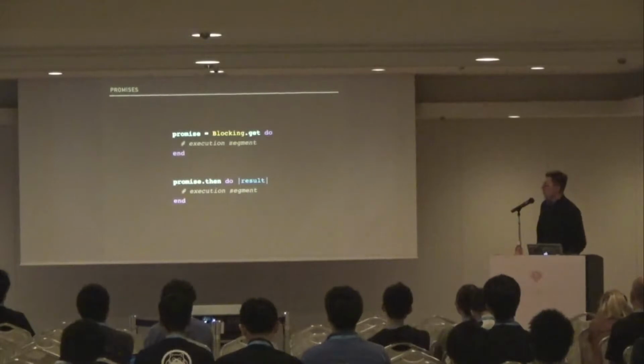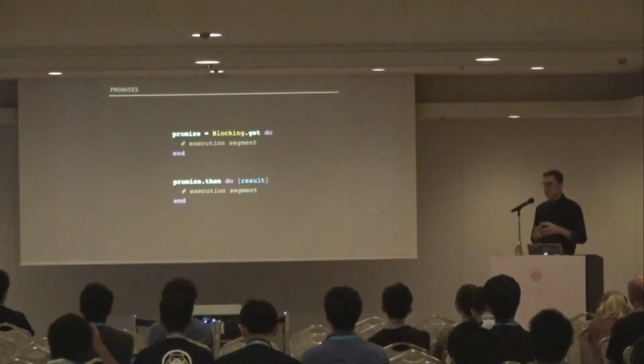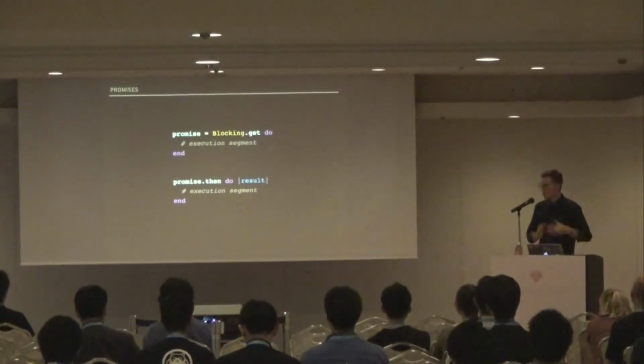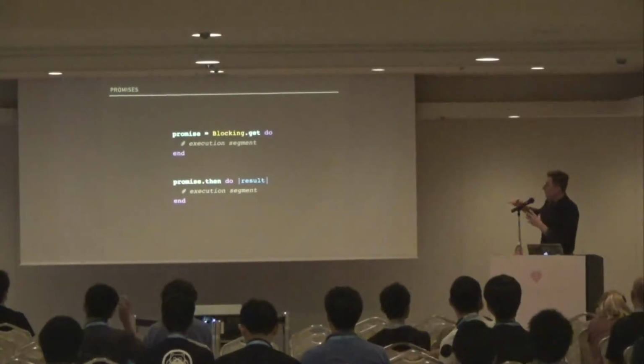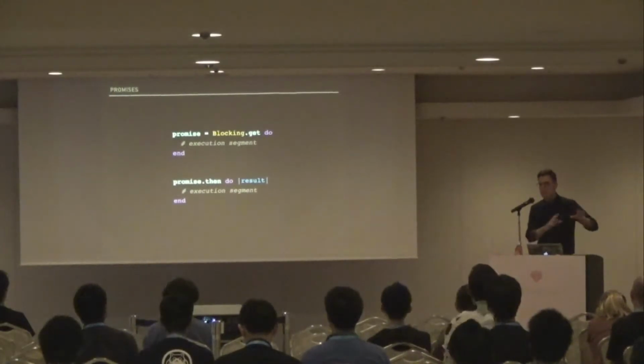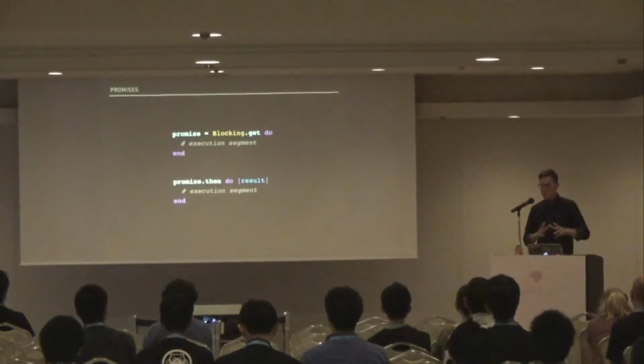There are many ways to create promises in Ratpack. Virtually everything that you do creates a promise, actually. But one of the most common methods is to take some code that's going to do I/O, like some database interaction, and wrap it with this blocking.get method. So when we call blocking.get, we pass it a closure, or a block. I just don't want to say block too many times. And the closure will contain some code, like an ActiveRecord interaction, something that's going to do some I/O.